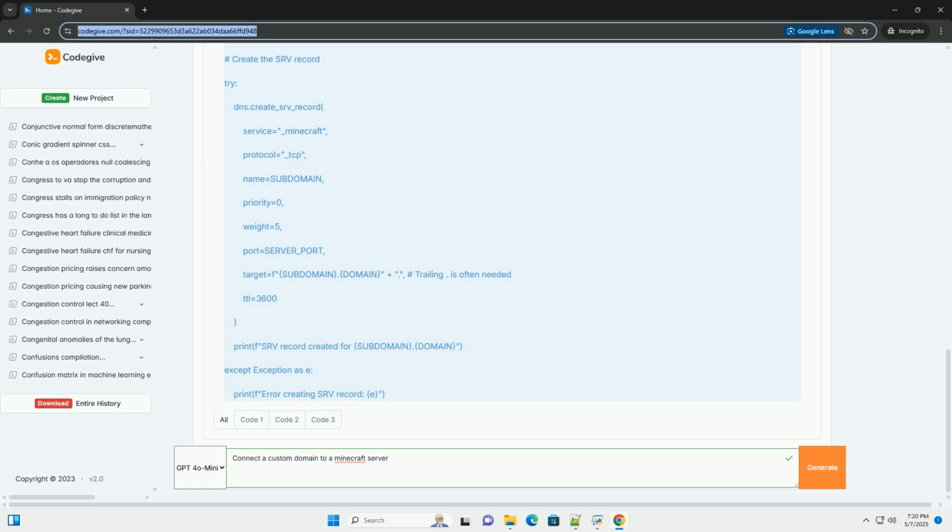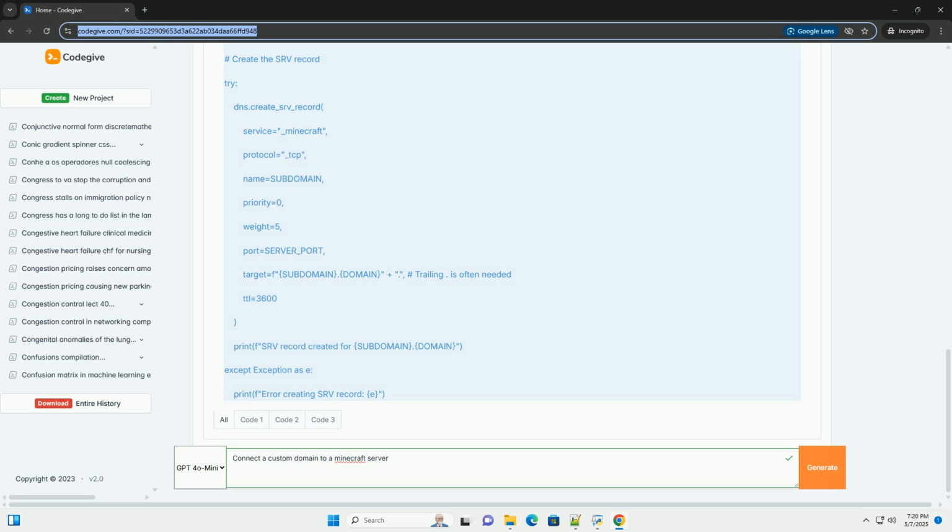Keep server software updated. Keep your Minecraft server software, for example Spigot, Paper, and any plugins updated to the latest versions to patch security vulnerabilities. Whitelisting, optional if you want to control who can join your server. You can enable whitelisting and manually add players' usernames to the whitelist.